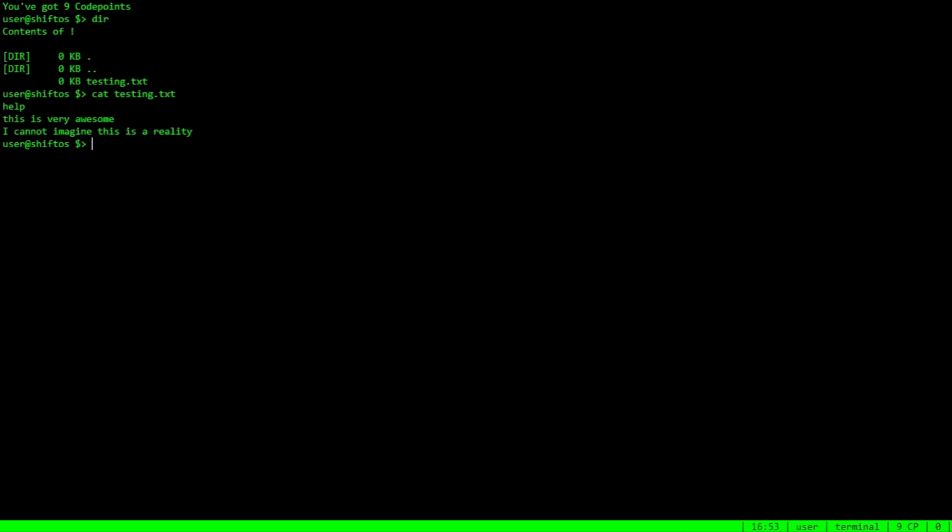ShiftOS has so much potential for upgrades, so it's up to you to use your creativity to turn ShiftOS from just a boring text operating system into a fully customizable one. So now we got the info bar at the bottom to display simple information such as the time, what programs you are in, how many code points, etc.